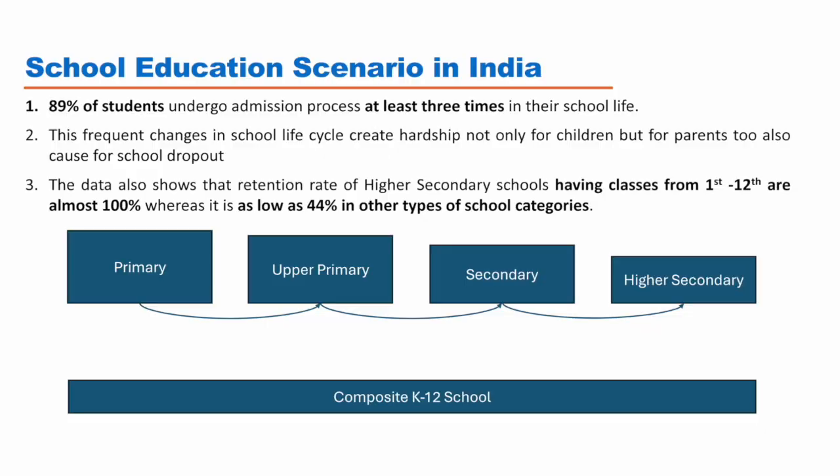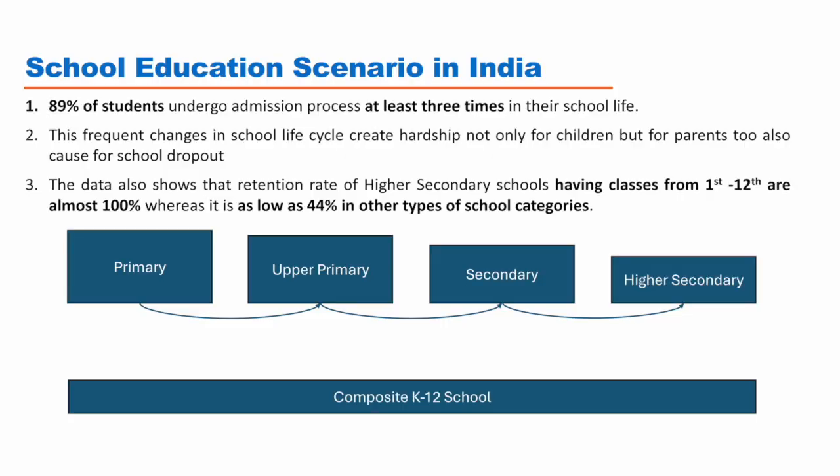In continuation of the previous slide, now look at this fact. 89% of the students undergo the admission process at least 3 times in their school life. That means there are different grades of school, different levels of school, different types of school. If I am a student, I have to take admission multiple times. If I go to an LP school, once I clear that level, there are no more higher classes, so I have to go to some other school, a UP school, then to secondary, then higher secondary. Even in Meghalaya, if you see the categorization, some may have to change school 4 times, 5 times. That is what is happening because of the large number of different types of schools which exist.